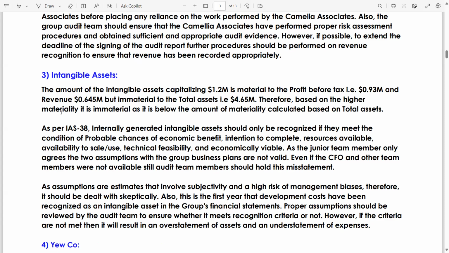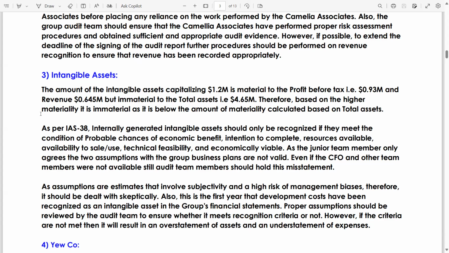If not, you can watch my lecture on intangible assets as well. Technical feasibility, economically viable. As the junior team member only agrees, the two assumptions with the group business plans are not valid. Even if the CFO and other team members were not available, still audit team members should hold this misstatement.